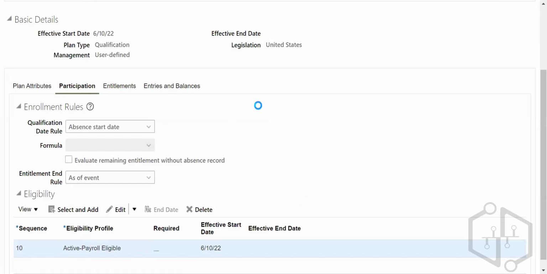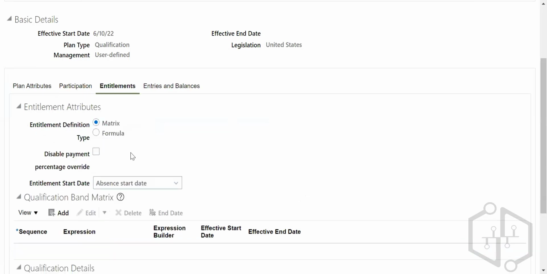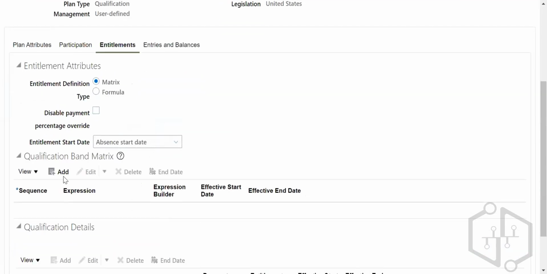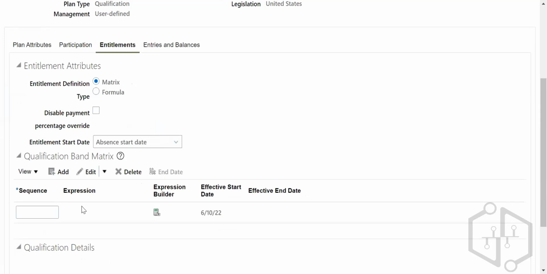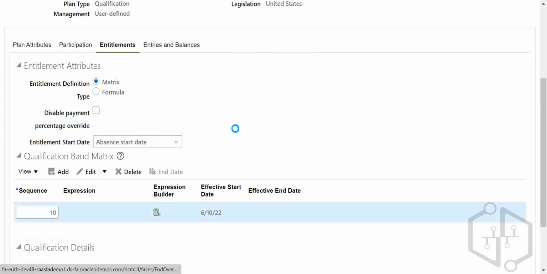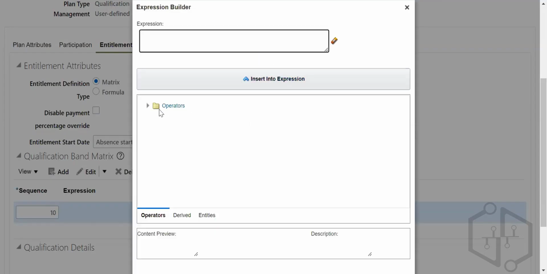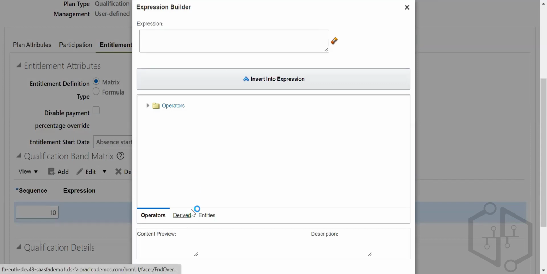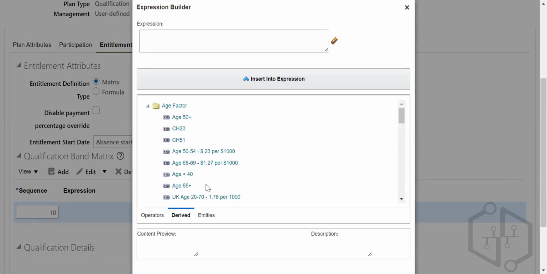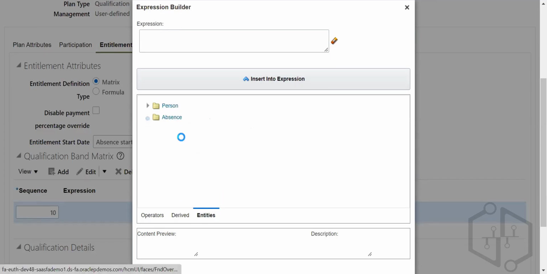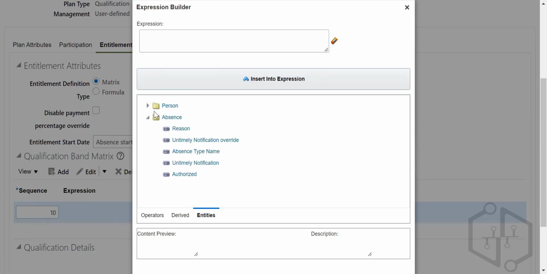Go to entitlements. Now we can write here matrix. After start date, expression builder. Qualification expression builder. Qualification that we have discussed yesterday. Go to derived. Age factor, right here as age 60. You can write absences.